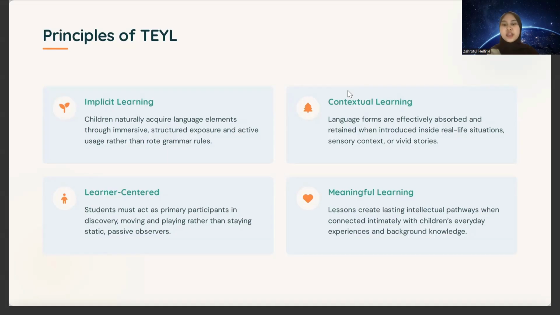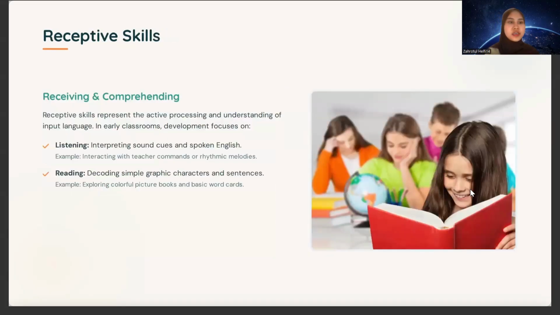And then the last is meaningful learning. This is like how we teach according to the students' habits or dreams. We need to know the students' favorites, so the students can remember what they need. So if we talk about what they like, they will keep remembering it, so it is easy to remember. Okay? Next is receptive skills.